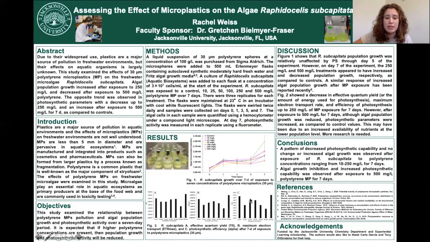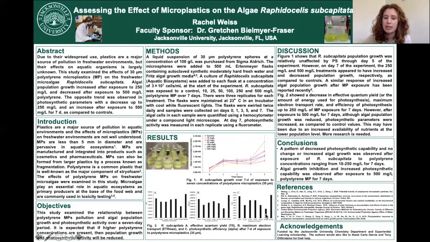Over here, there's some of our photosynthetic data, and we can see generally that the control group is pretty stable with its efficiency values. We have effective quantum yield, maximum electron transport, and photosynthetic activity. So a higher value for these means they're more efficient, and a lower value means less efficient. So these are showing a general pattern: control group, and then as we increase in concentration, we go down in efficiency, and we can see that very sharp drop at the 250 milligrams per liter concentration.